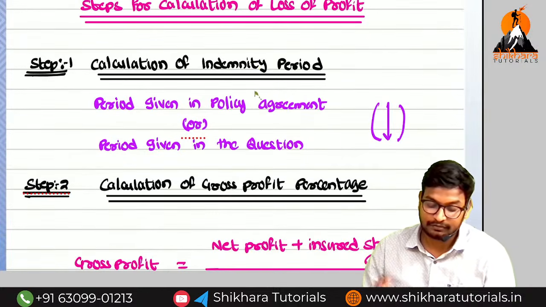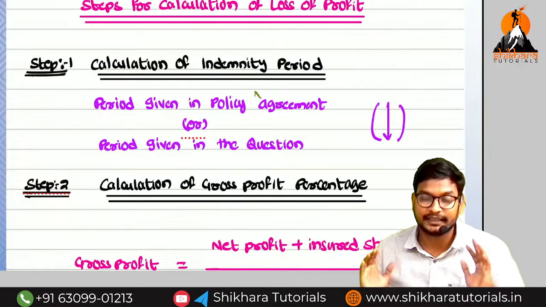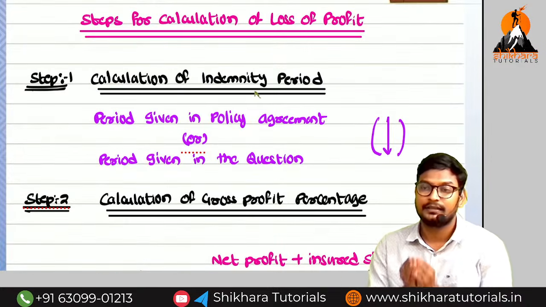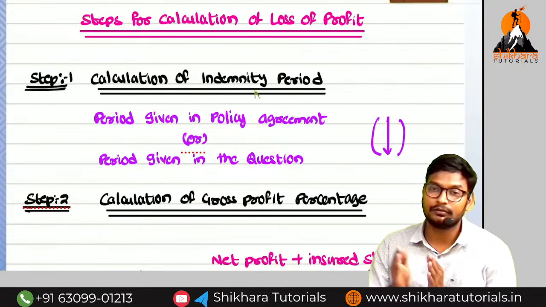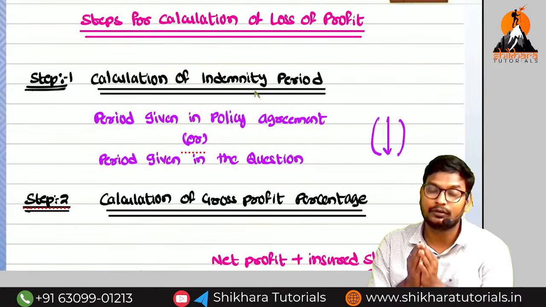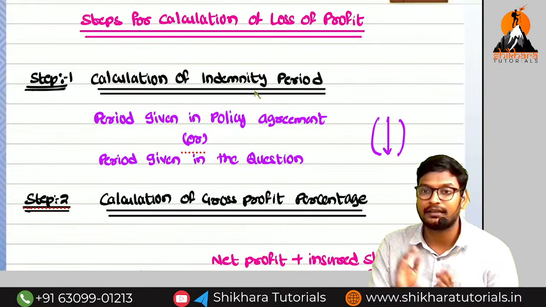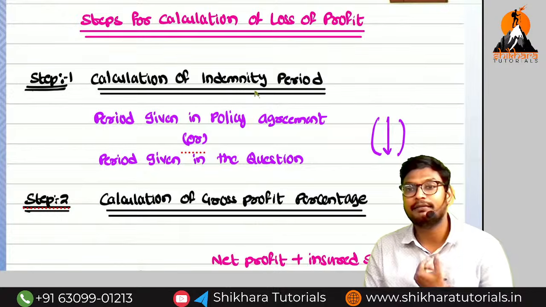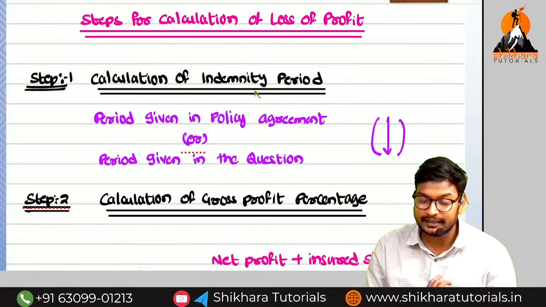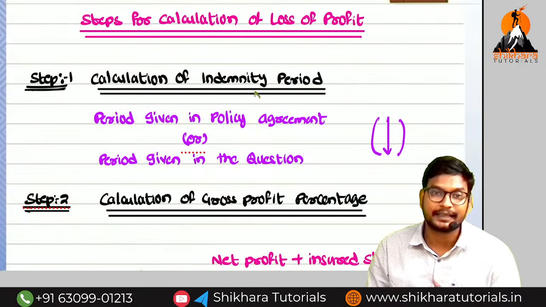So step number 1, calculation of indemnity period. Sir, what is the meaning of loss of profit first of all? Loss of profit means we have lost the sales, and for that reason we have lost the profit. So ultimately, they will compensate the profit but not the sales. Which profit will they compensate, sir? Always they will compensate the gross profit. But here they have followed a different kind of approach.